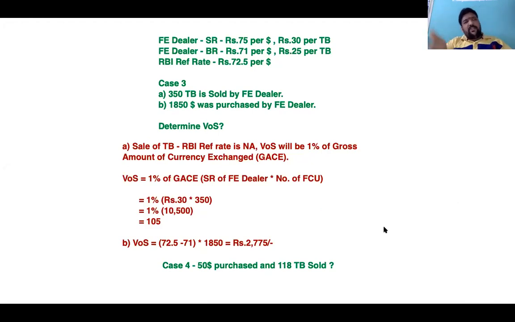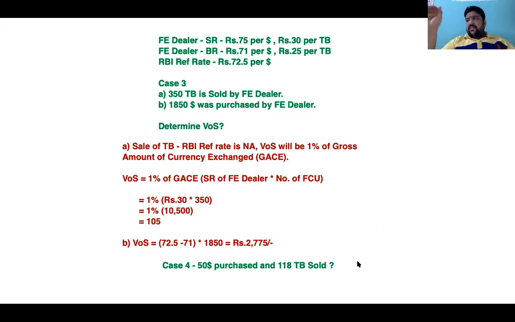For dollars, you can use the RBI reference rate. For Thailand baht, you can use the buying or selling rate of the foreign exchange dealer based on the activity. Arrive at a number. Among those numbers, whichever is less, into 1%, will be the value of supply. That's an exceptional discussion. Make yourself more comfortable with this work.